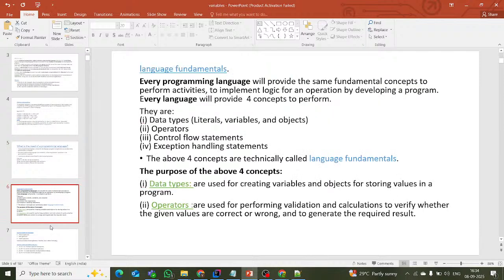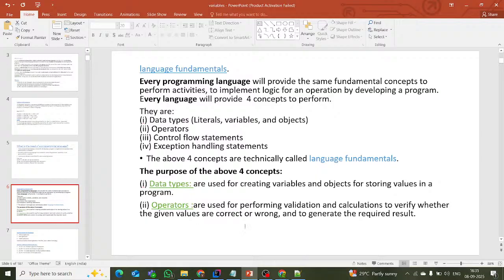After that, fundamentals. Every programming language will provide the same fundamental concepts to perform activities, to improve the logic for operation by developing a program. Every language will provide basically these concepts to perform. What are they?